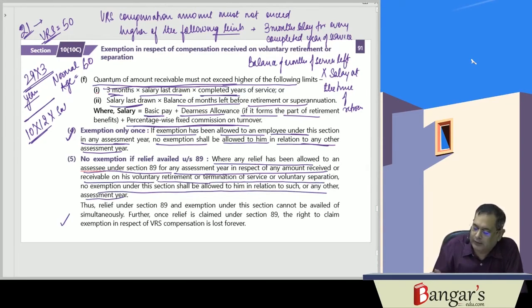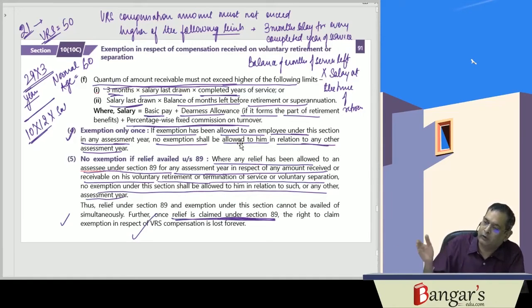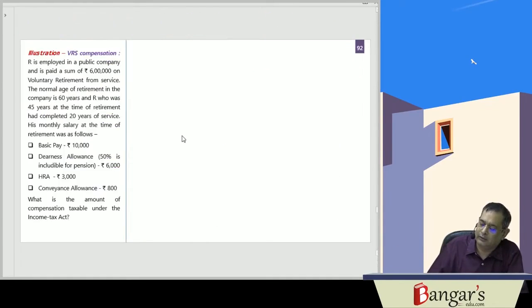Thus, relief under section 89 and exemption under this section cannot be availed simultaneously. If you claim relief under 89, then this exemption in respect of VRS compensation is lost forever. If you claim the exemption, you cannot claim it again for any other assessment year. And if you claim relief under 89, you won't be able to claim the exemption for that assessment year. Now we will discuss one question.